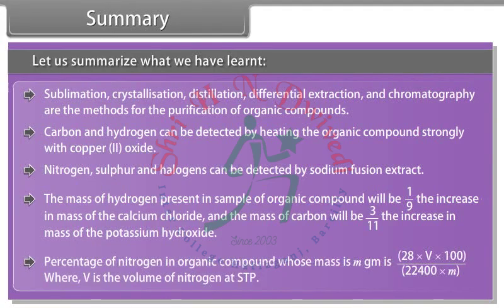Percentage of nitrogen in an organic compound whose mass is m gm is 28 × V × 100 divided by 22,400 × m, where V is the volume of nitrogen at STP.